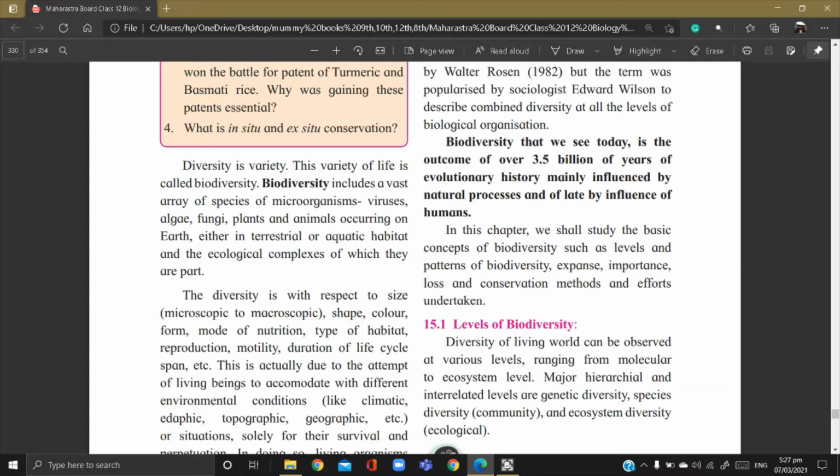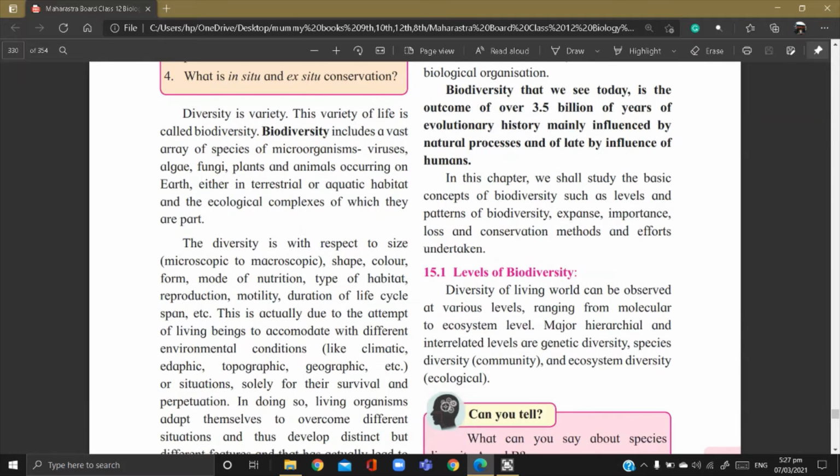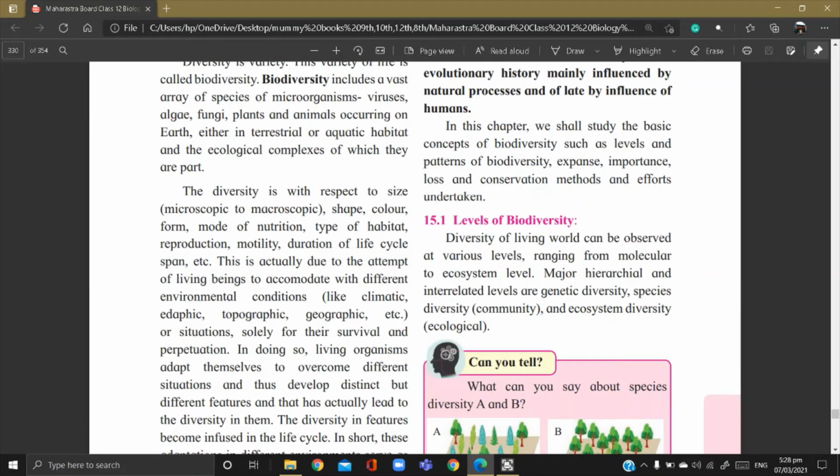Whatever environmental conditions they are facing, like climatic, edaphic, topographic, geographic, etc. Due to this surrounding, they develop diversity, means they want to make themselves fit to the present environment. In doing so living organisms adapt themselves to overcome different situations and thus develop distinct features, and that actually leads to the diversity in them.